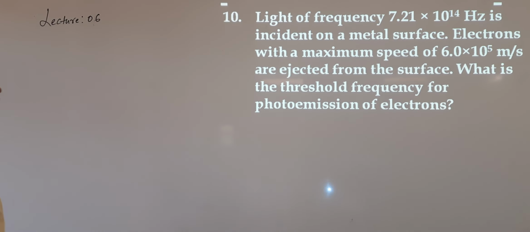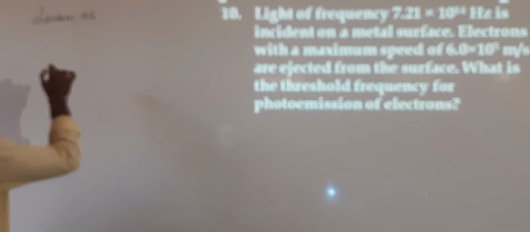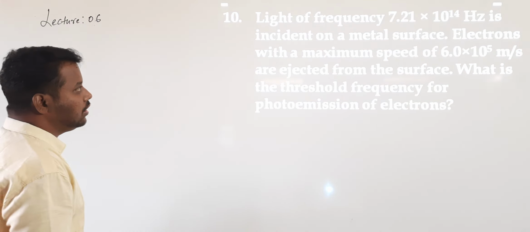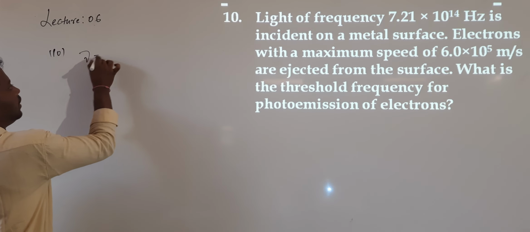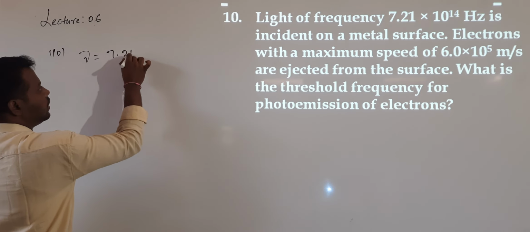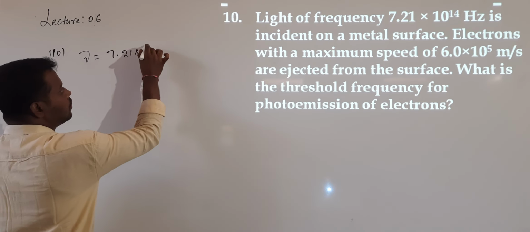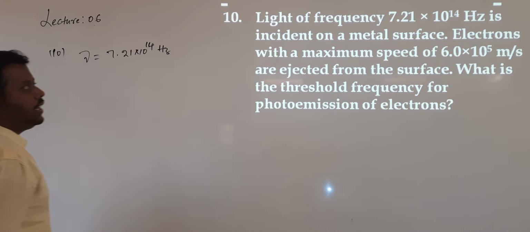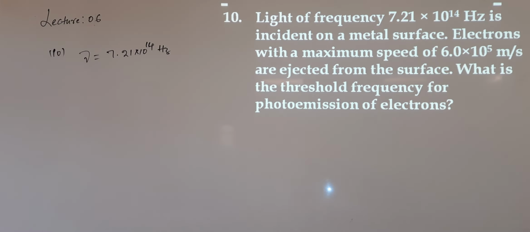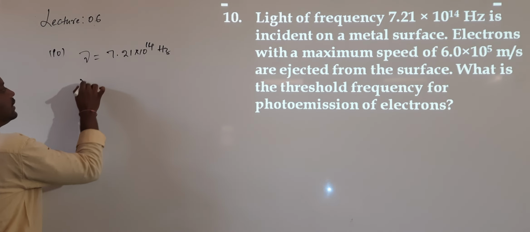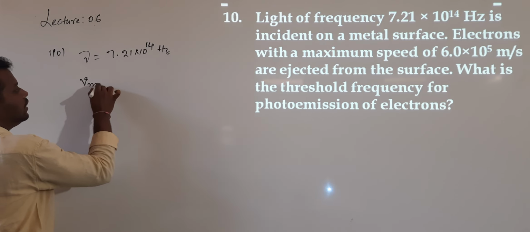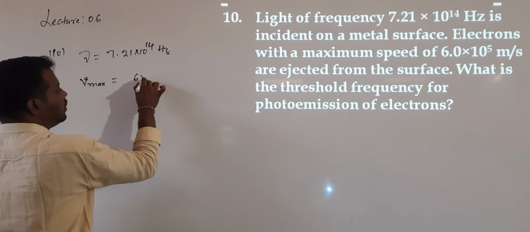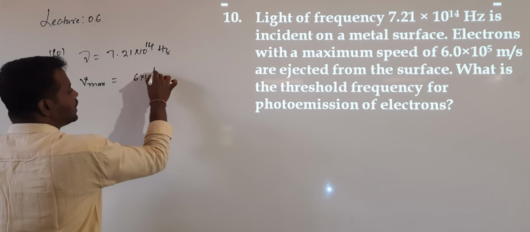Light of frequency... this is also a question based on the photoelectric effect. The frequency of light, mu, is 7.21 into 10 to the power of 14 hertz. This light is incident on a metal surface. The maximum velocity with which electrons are ejected, V max, is 6 into 10 to the power of 5 meters per second.